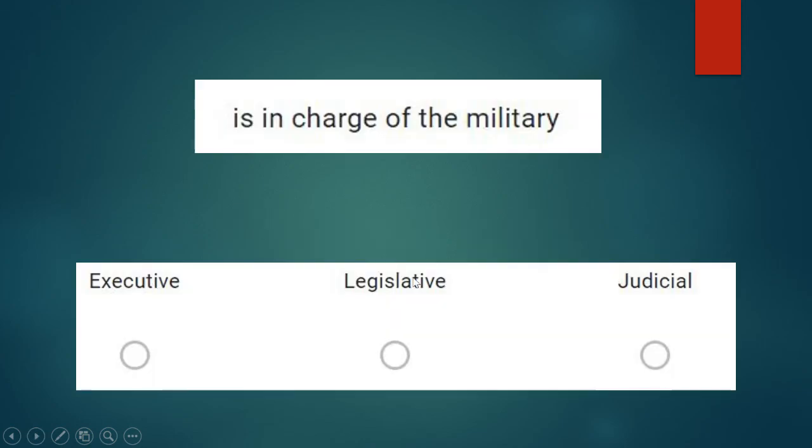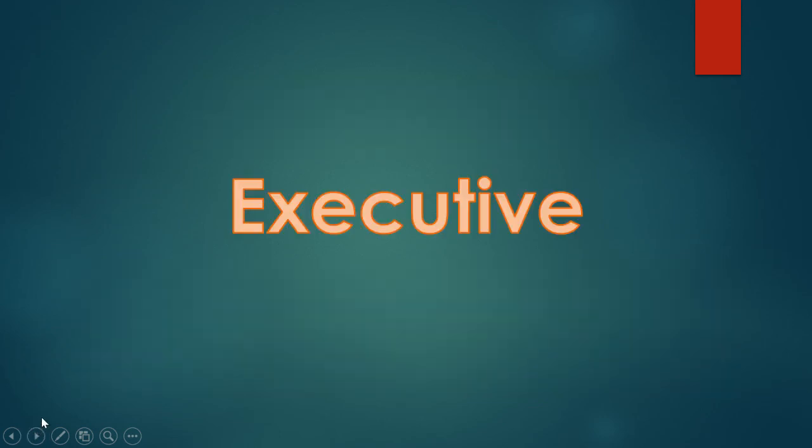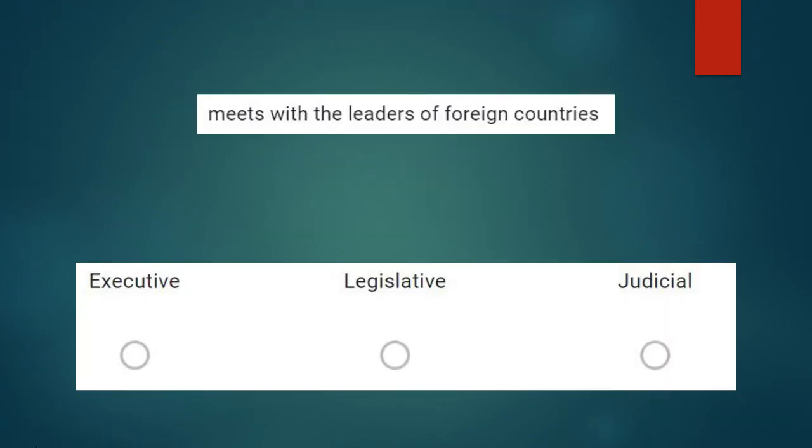All right, now we're going to look at the branches and which branch would be in charge of different things or different jobs. So our choices are executive branch, legislative branch, and judicial branch. Who is in charge of the military? In charge of the military would be the executive branch. Remember, the president, commander-in-chief, is in charge of the military.